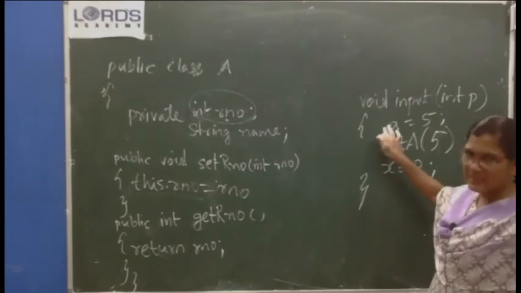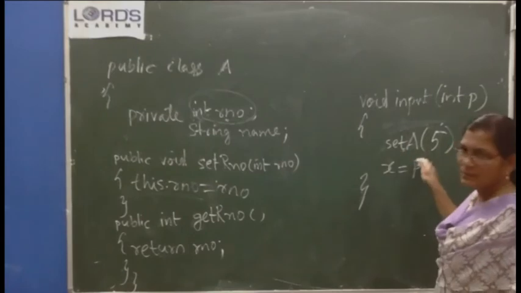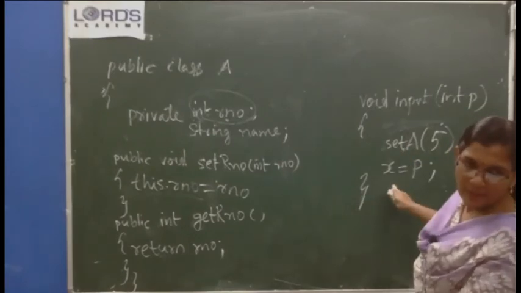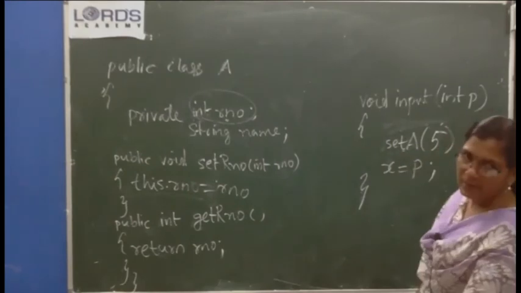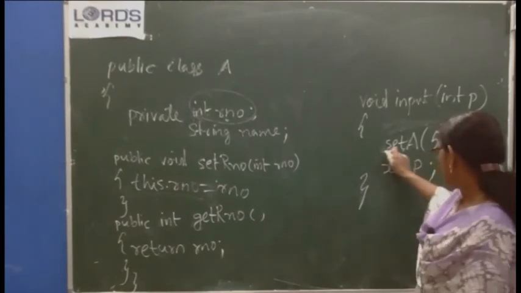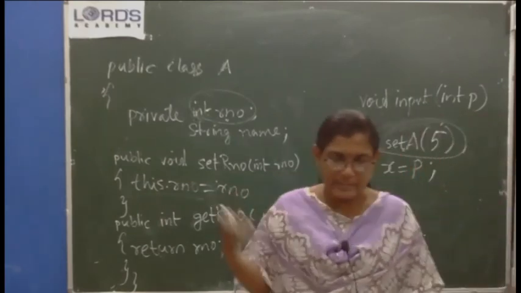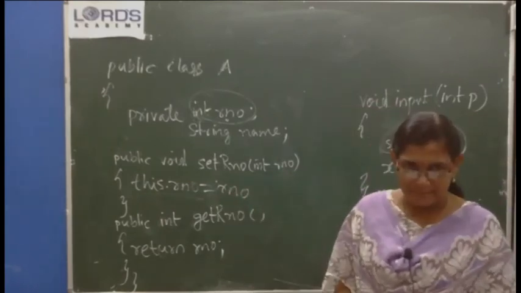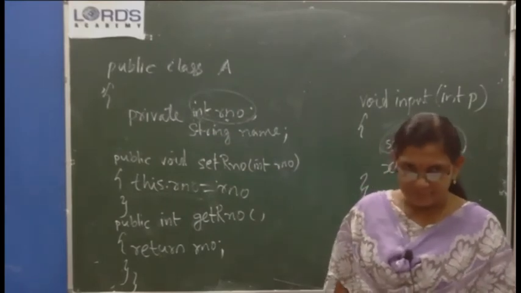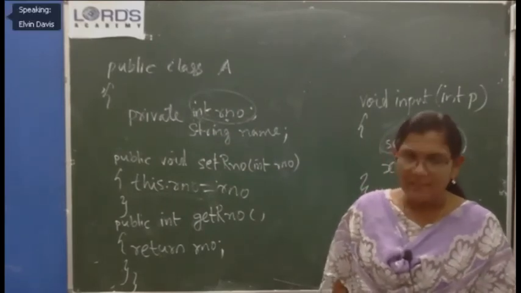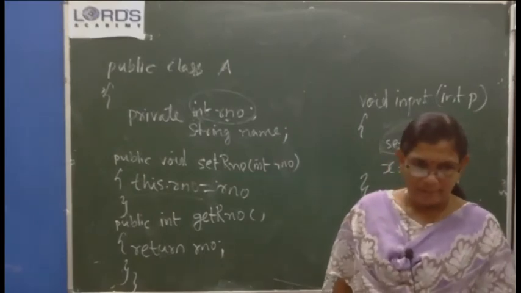But A is private. So what did we do? We called the method which is public to set the value for A. Set this value to A. So the setA method is from where we called? It's a method of superclass. Now, without giving the value, we cannot say getA. Can we use?